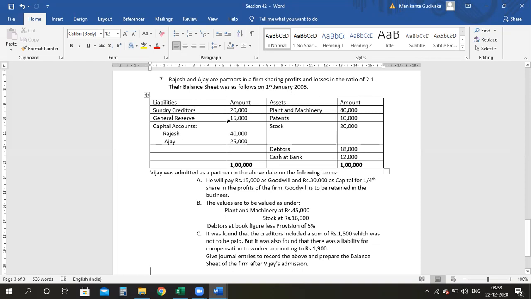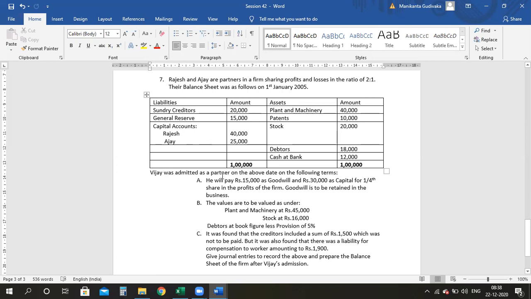You have sundry creditors, which is worth 20,000. General reserve. Remember, this general reserve will go to the old partners Ajay and Rajesh in their old ratio. Then you have capital accounts of Rajesh and Ajay. After that you have your plant and machinery, patent, stock, debtors, and cash. Let's get into the details.